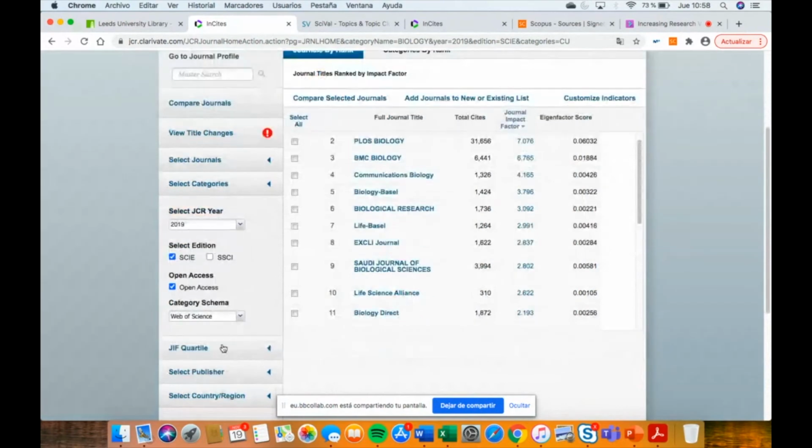And if you would like to, I don't know if you are familiar with quartile of impact. So the way that they classify the journal into an area, and they order by the highest to the lowest by impact factor and classify in 4 parts. So the first quartile are the journals with the highest impact factor, and so on. So they classify in 4 parts the sample of the journals belonging to an area.